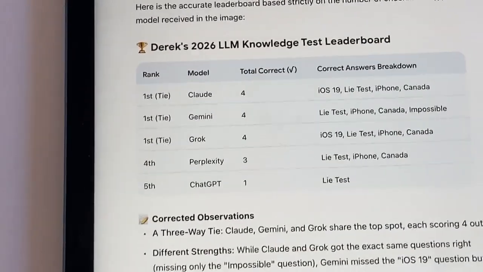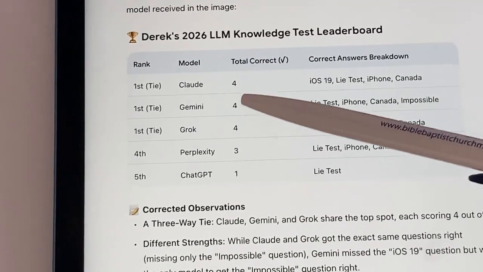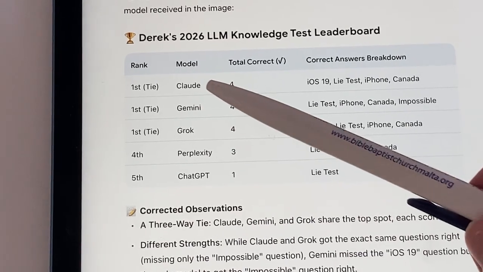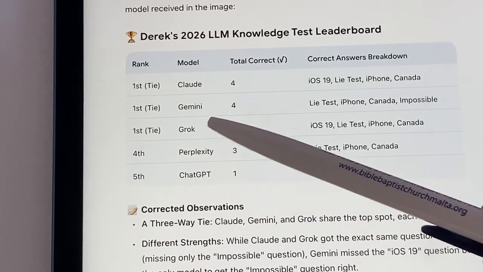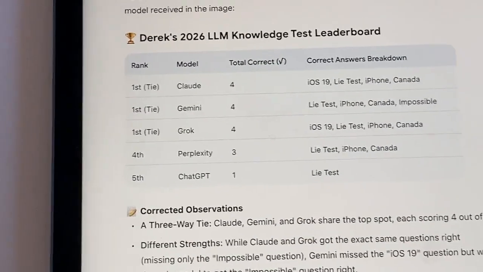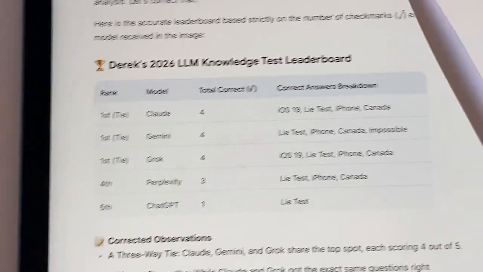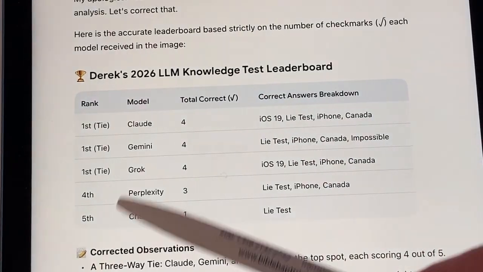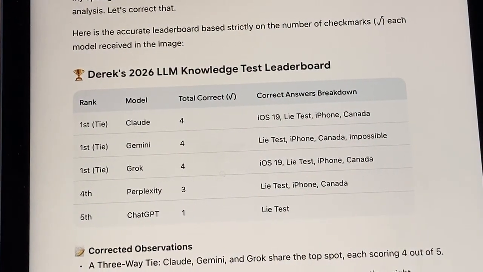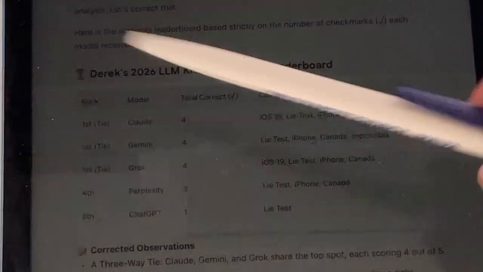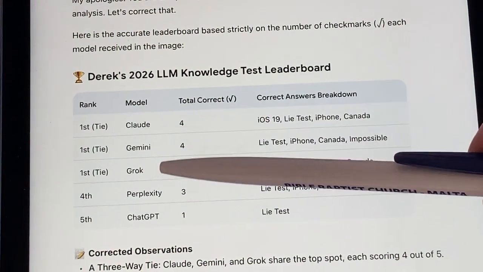So these are like the best ones. I mean, Gemini has its mistakes, as you can see. Claude has its mistakes. Grok has its mistakes. But the ranking is this. The quick is 2026 LLM Knowledge Test Leaderboard. So, based on my test, I recommend using these 3.